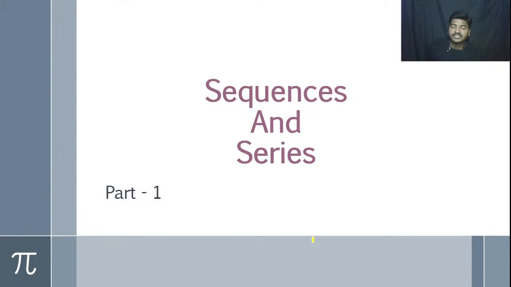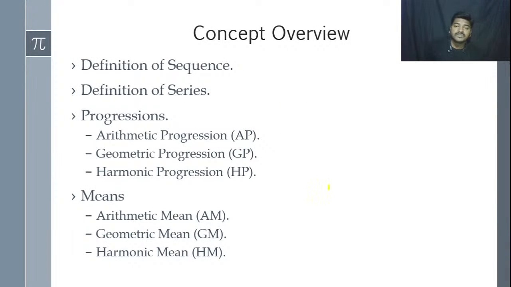Then let us start our sequence and series. Let us see the basic concepts of the sequence and series. Before going to the sequence and series, let us know the concept overview. What are the concepts we have to cover? One thing, we have to cover the definition of sequence and series. Then we have to go with the progressions.